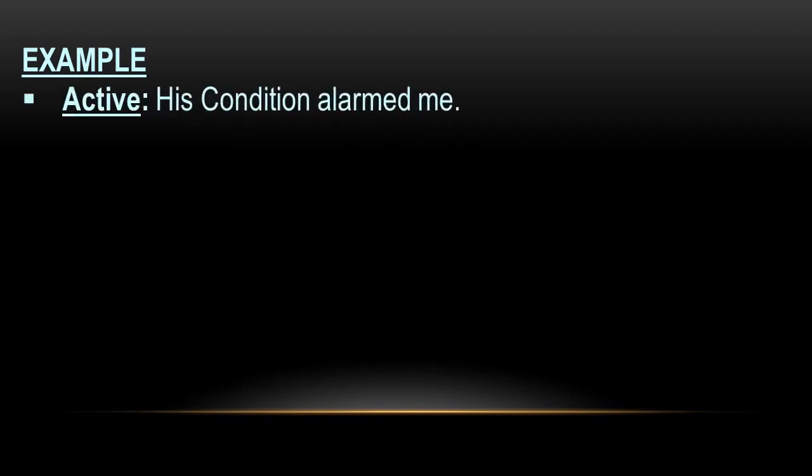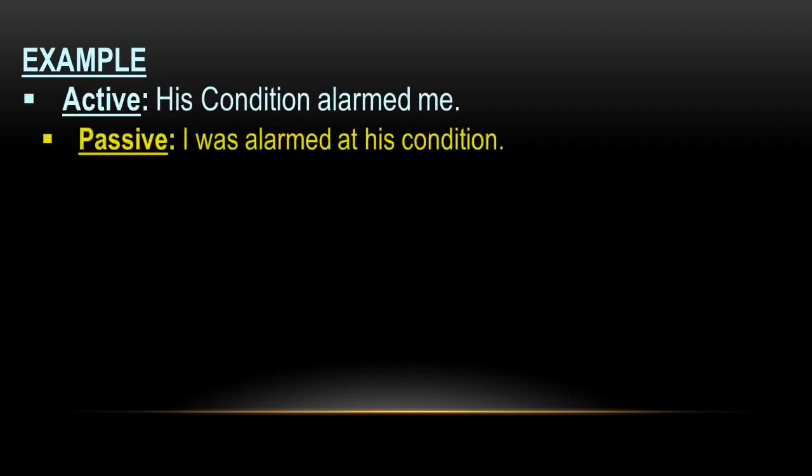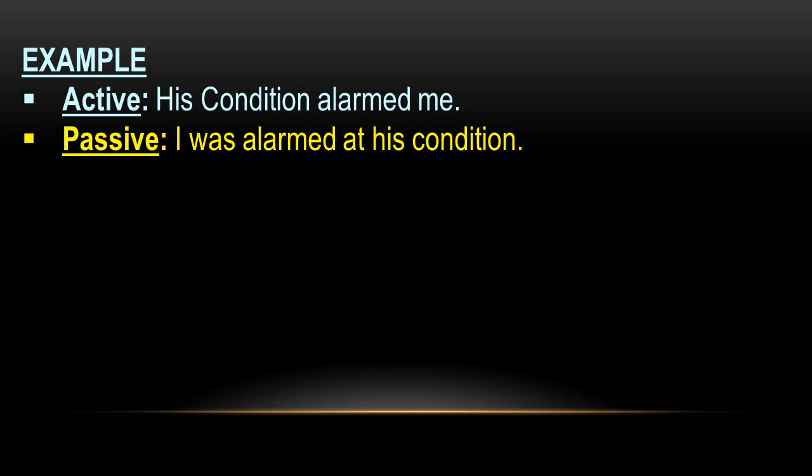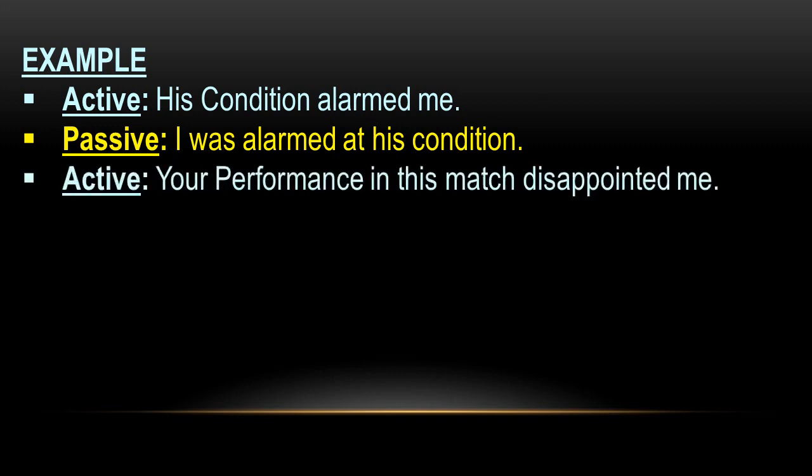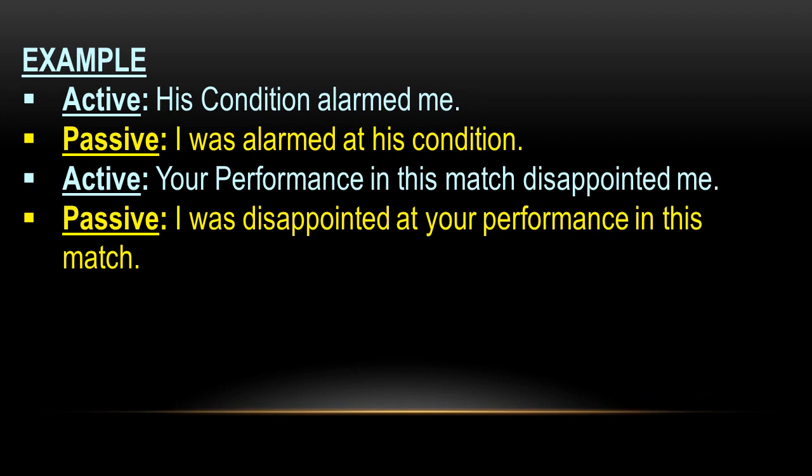For example, his condition alarmed me. It will be changed to I was alarmed at his condition. So in this case we are not going to use by. Your performance in this match disappointed me. Passive: I was disappointed at your performance in this match.